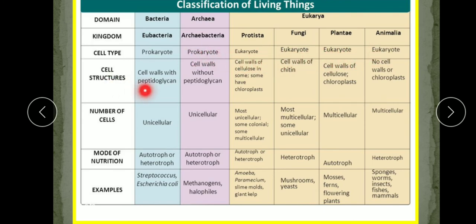Cell structures: bacteria have a cell wall with peptidoglycan. In archaea there is no peptidoglycan. In eukarya, the cell wall in fungi contains chitin, while in Plantae it contains cellulose, while Animalia do not have a cell wall.